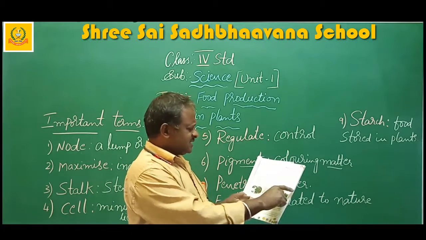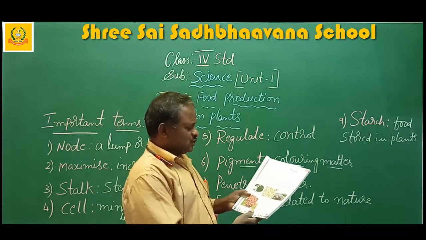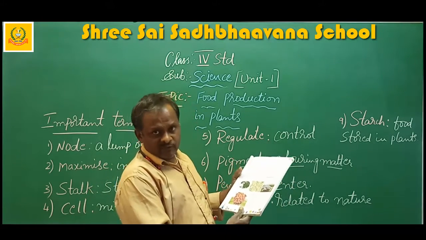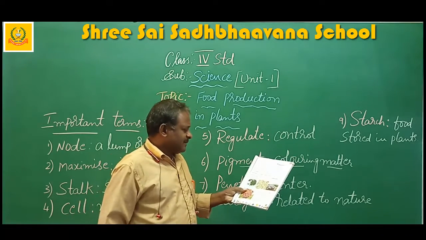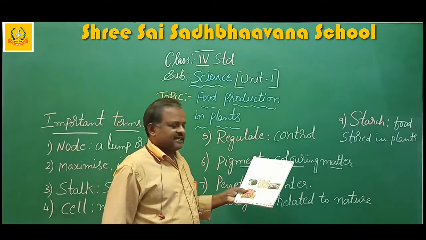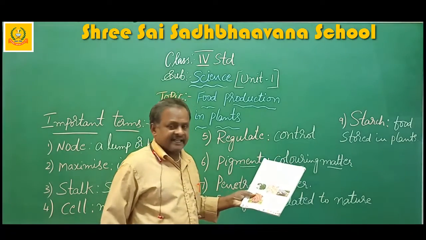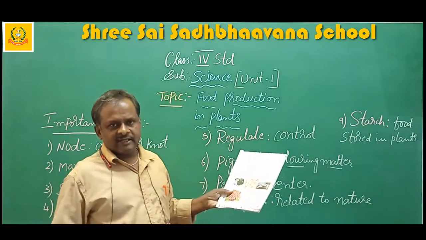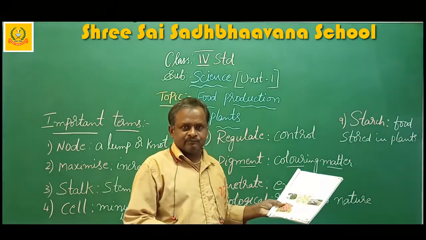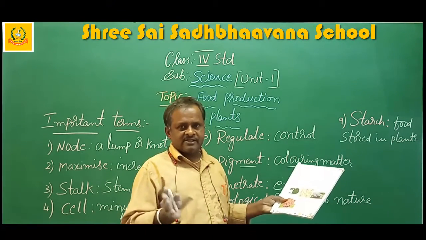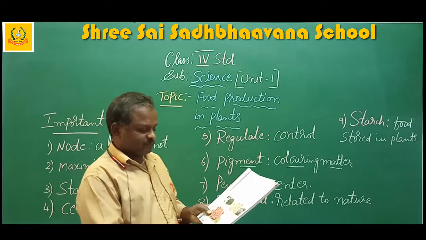These are called non-green plants. They do not have chlorophyll, so they cannot make their own food. They get their food from dead and decaying plants and animals. Dead means animals which are dead, and decaying means what we are not using. On that, they will grow.